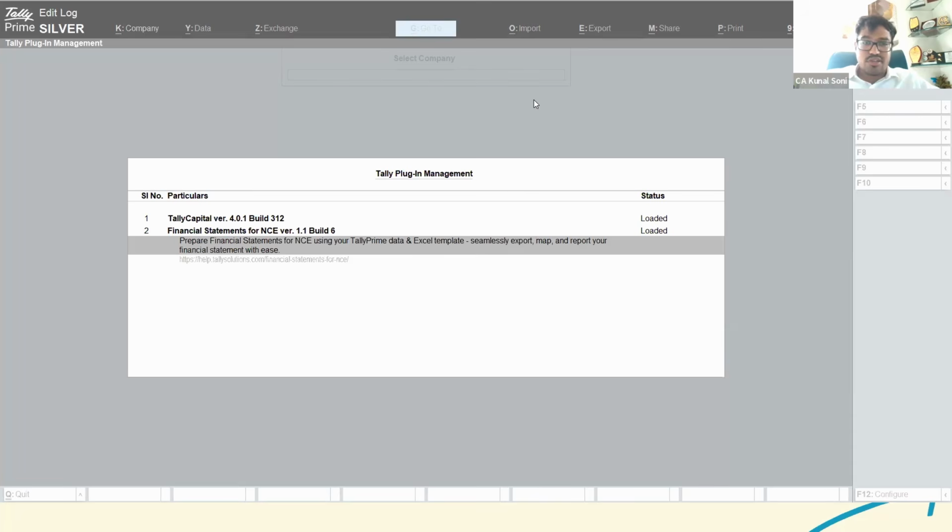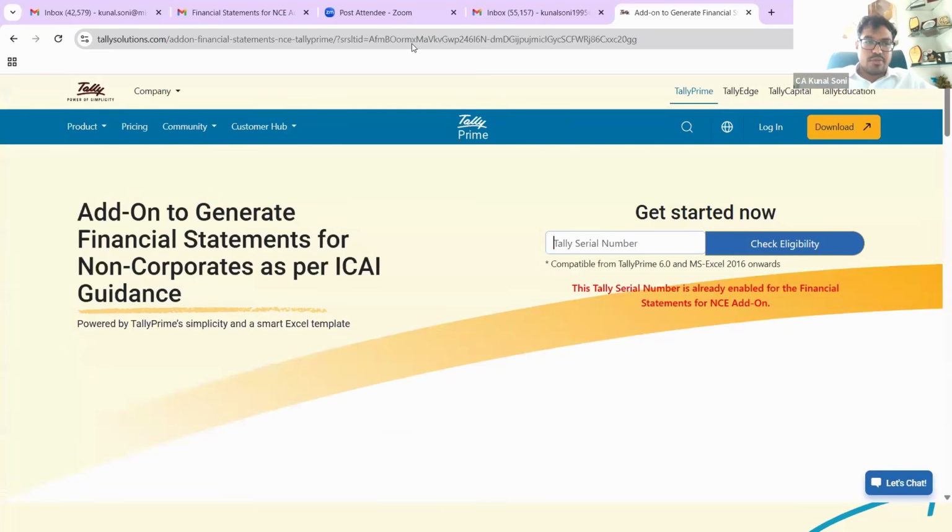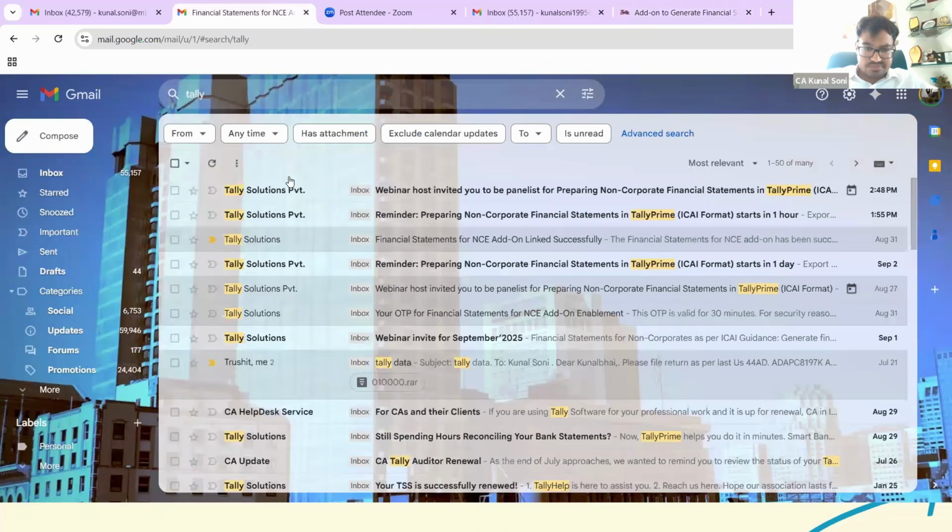And there is even a question to please repeat. So I would just provide a brief once again. Initially you need to go to this particular web link on the Tally portal itself. For this add-on, you need to enter your serial number of Tally and check the eligibility. Once you have checked the eligibility, the email would be sent to your registered email ID.